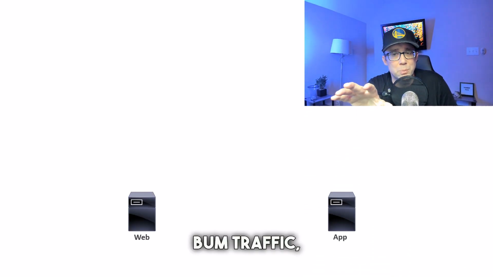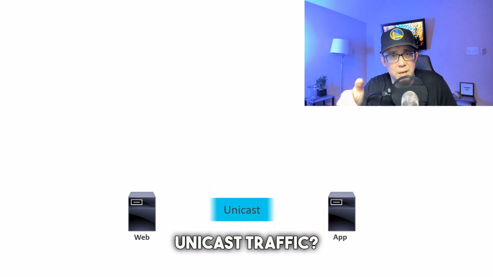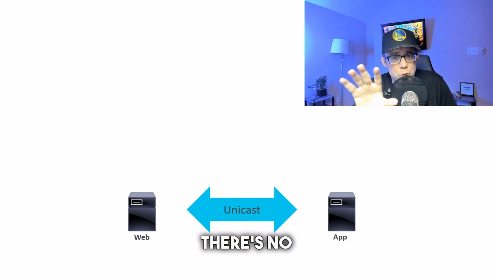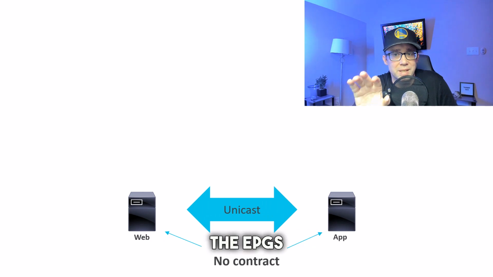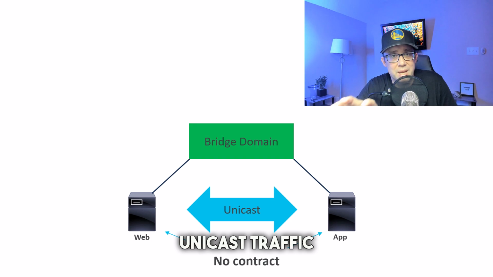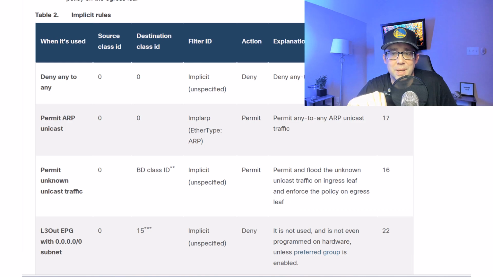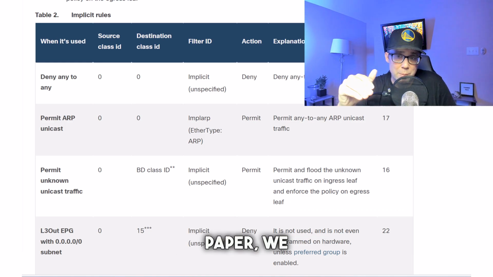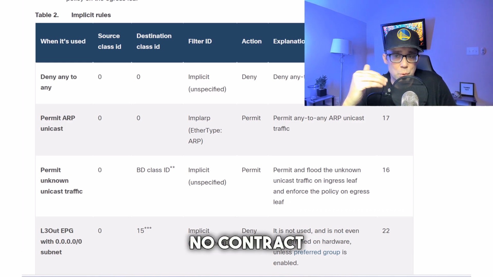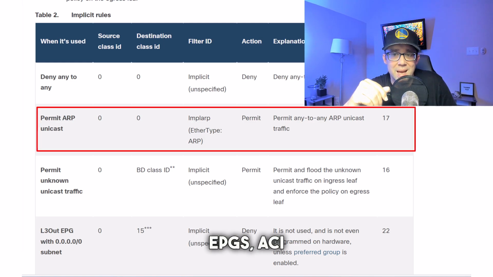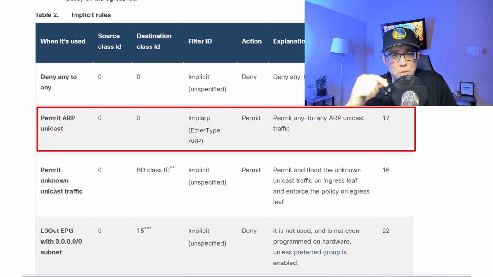So that was for BUM traffic, but what about for unicast traffic? So when there's no contract across the EPGs and they're attached to the same bridge domain, unicast traffic will get dropped. But there is an exception to the rule. So if we go back to the ACI contracts white paper, we can see that even if there's no contract between the EPGs, ACI still permits the unicast ARP reply traffic.